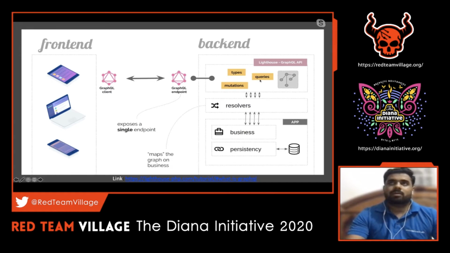For example, let's say we take a query, which is like a GET request, where you want to perform an operation, or a mutation, which is a POST request wherein the post body might require some data, right? For example, any name value pairs. Those name value pairs are called fields here. These fields might require some information from the backend database. How that gets communicated in the backend is basically with the help of resolvers. So this is a simple architecture for a Laravel kind of application which implements GraphQL APIs.